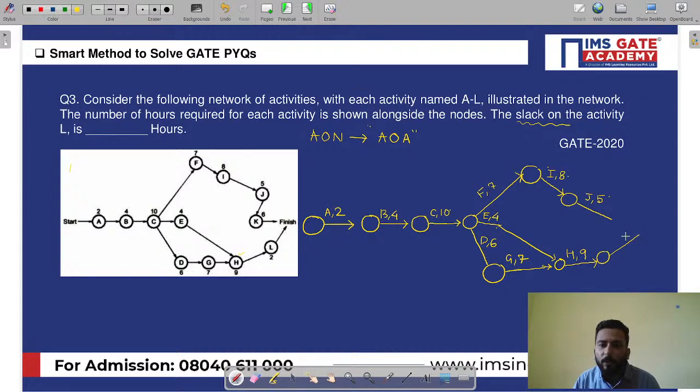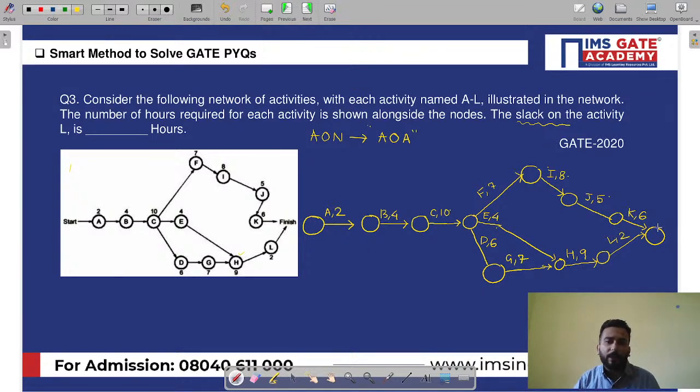I will take it out. L has a duration of 2. And above, if I go, J has 5. Now K is also there. K has a duration of 6. And this is L, this is K. And finally, these two activities will join, and I have to merge them somewhere.